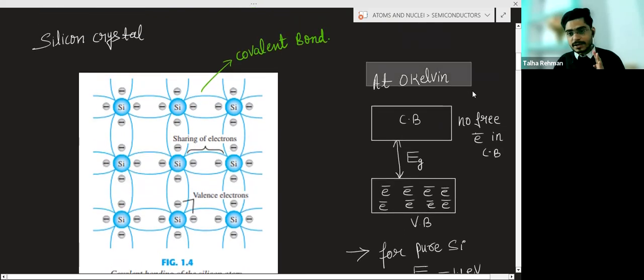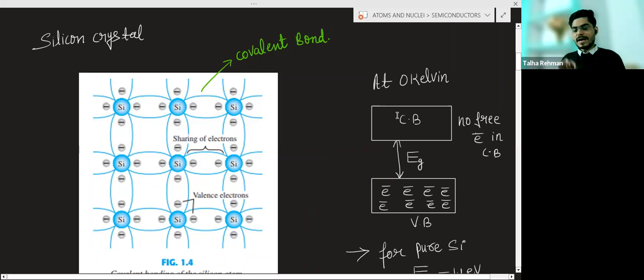But at 0 Kelvin, there is no electron in the conduction band because all the valence shell electrons are involved in the covalent bond formation. So at 0 Kelvin, the silicon is an insulator. Silicon will not conduct electricity at 0 Kelvin. Now you know the reason.